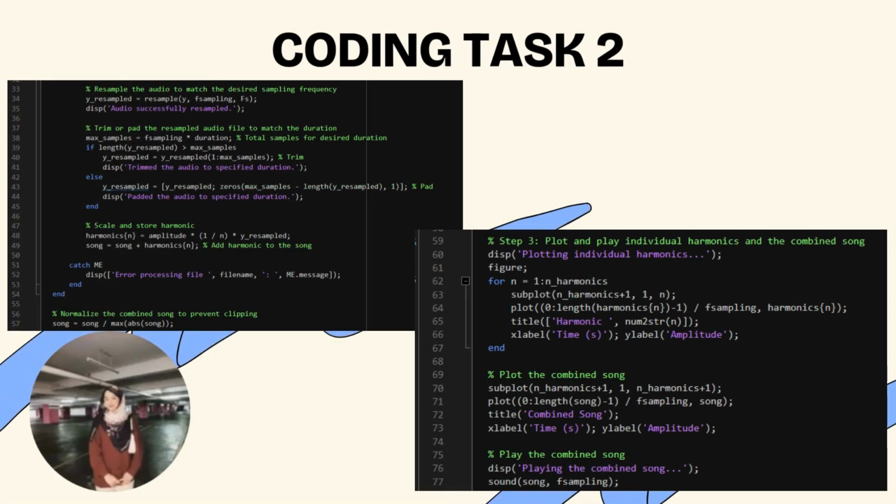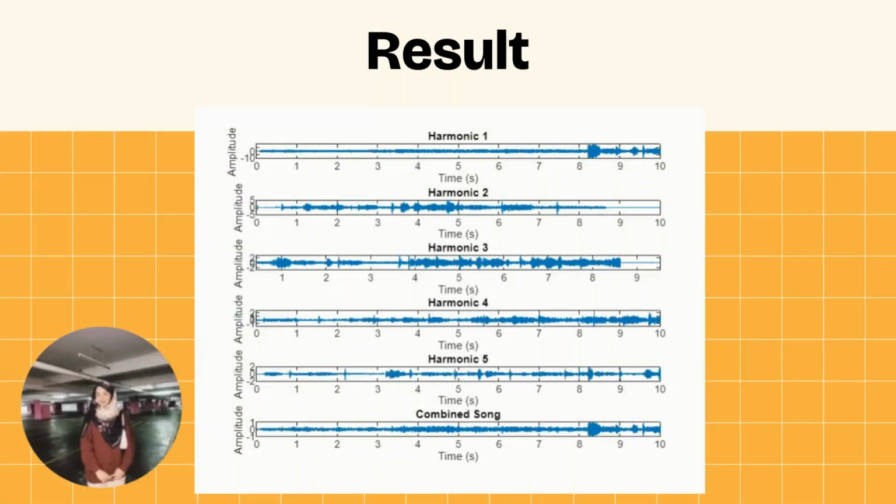Finally, I exported the processed audio as new files named Harmonic 1, Harmonic 2, Harmonic 3, Harmonic 4, and Harmonic 5. So these files showcase the original song, enriched with the added harmonics, making it a complete and unique 10-second song. When we combine them, it will be one song with 5 harmonics. This is the result of the second task.